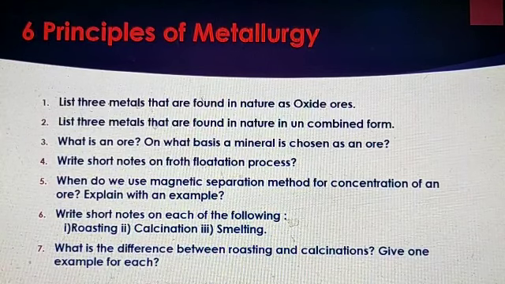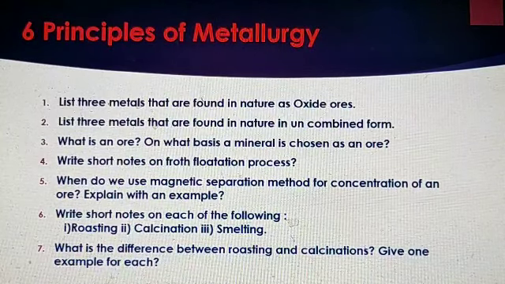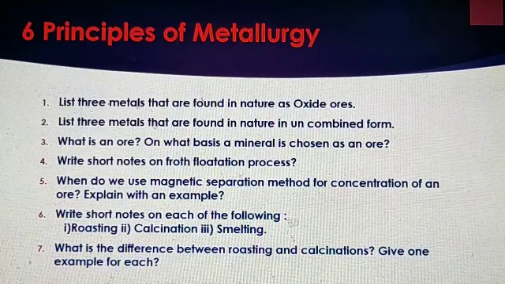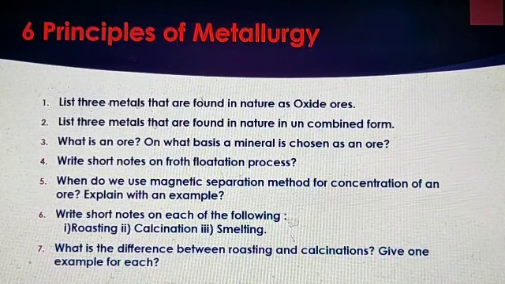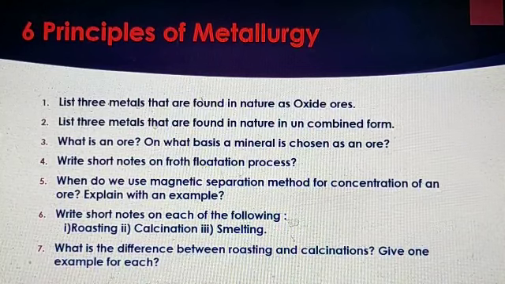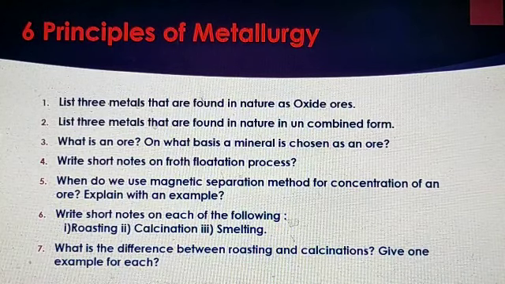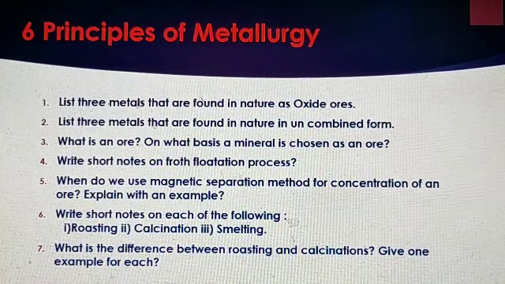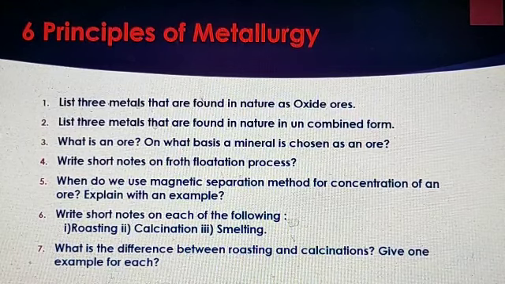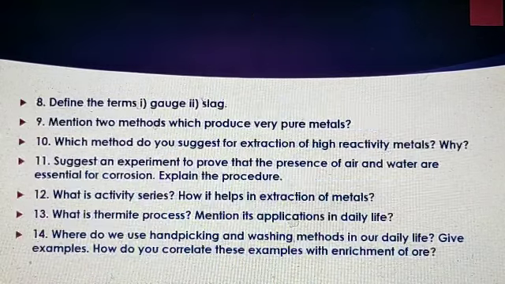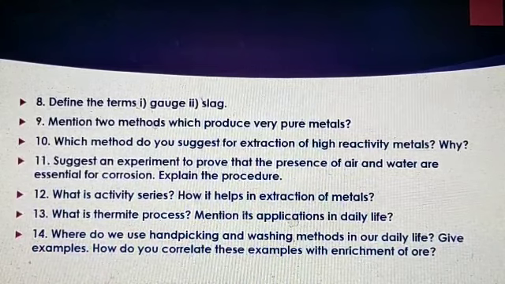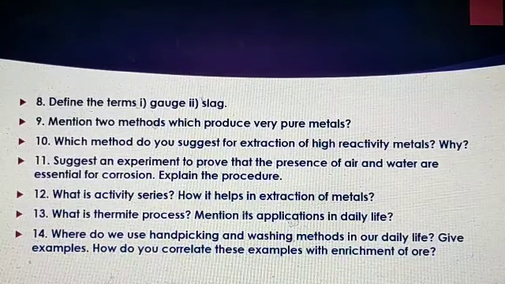Fifth one, when do we use magnetic separation method for concentration of an ore? Explain with example. Next one, write short notes on each of the following: roasting, calcination, smelting. Next question, what is the difference between roasting and calcination? Give one example for each. Next, 8th question, define the terms gangue and slag.